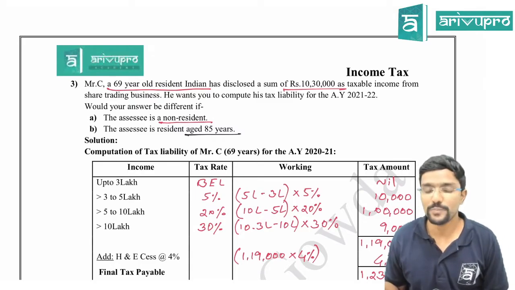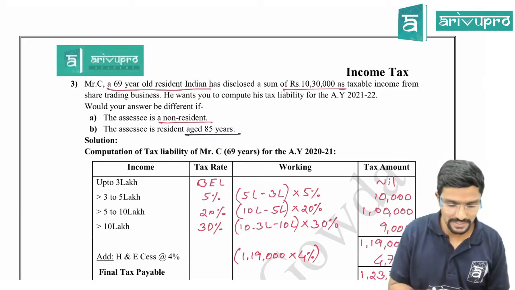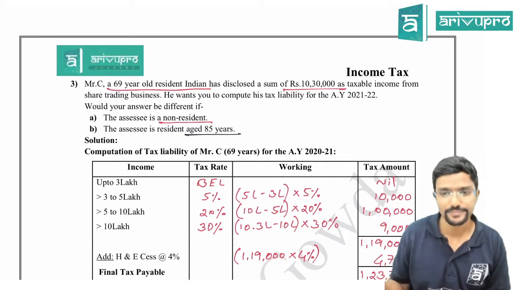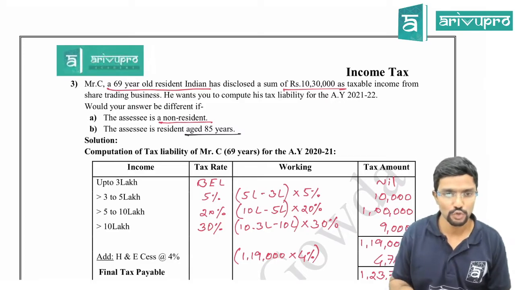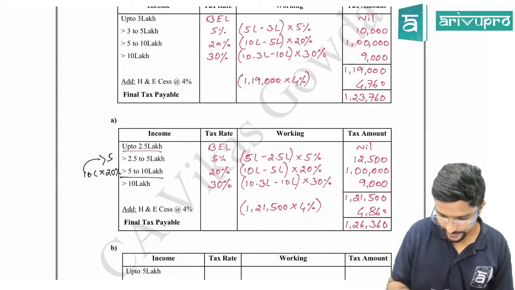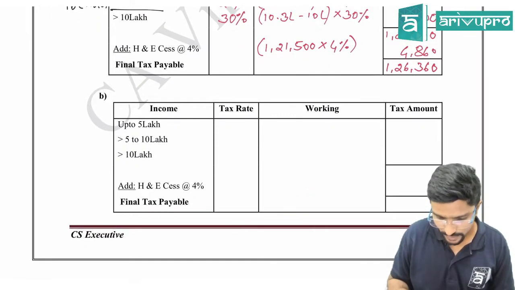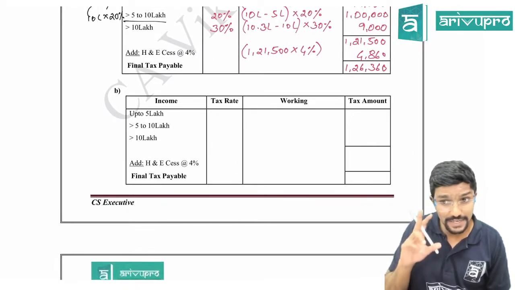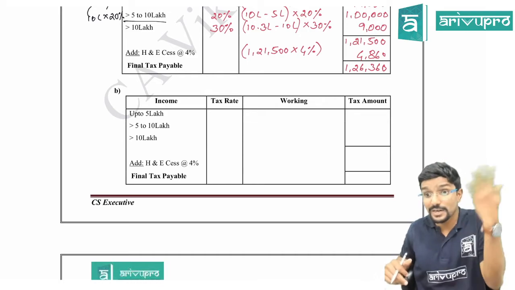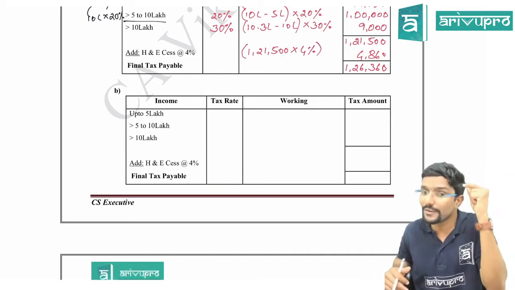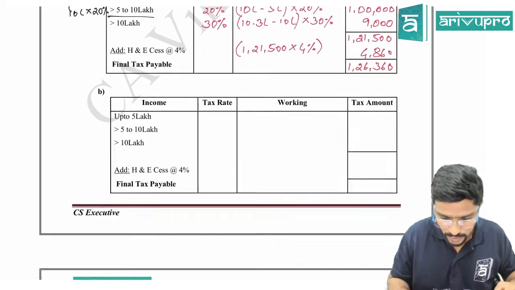Fine. Now in this case, what is the basic exemption limit, guys? 5 lakh. Agree? Most of you are giving the correct answer. So in this case, up to 5 lakh, as the assessee is a resident, I am applying 5 lakh. Assume the assessee is aged 85 years but non-resident. In that case, it will be 2 lakh 50 only.